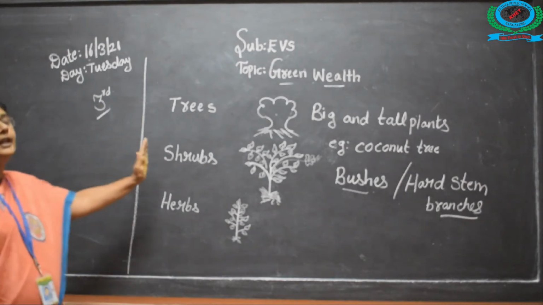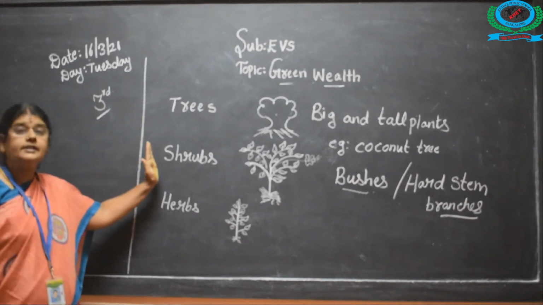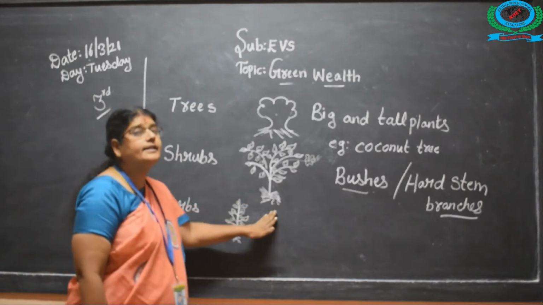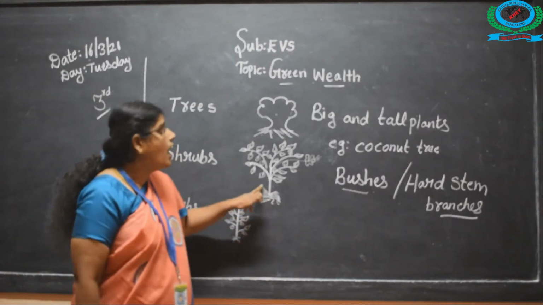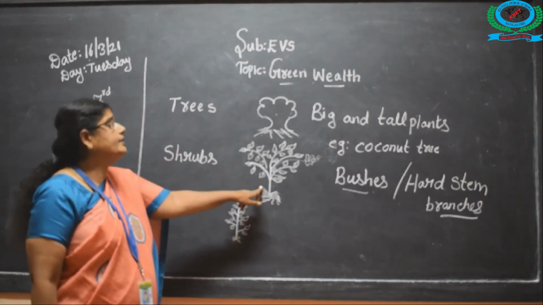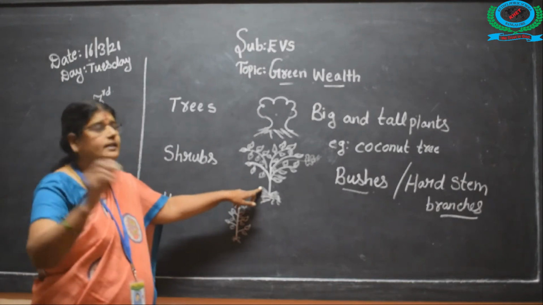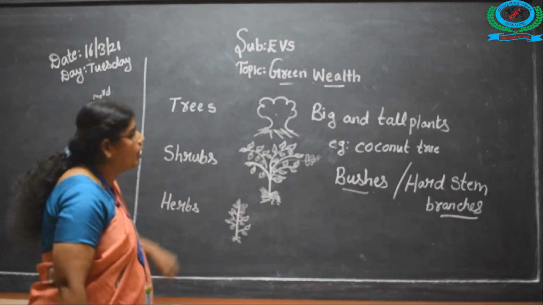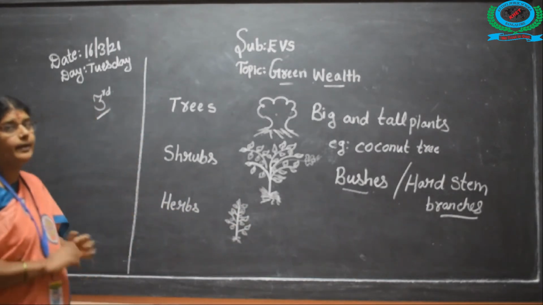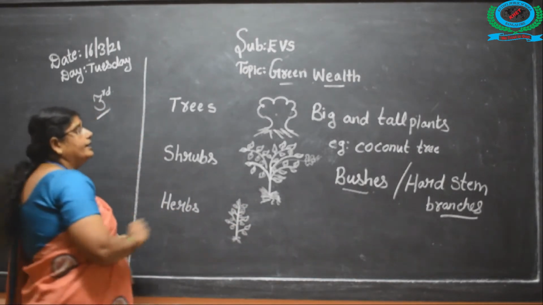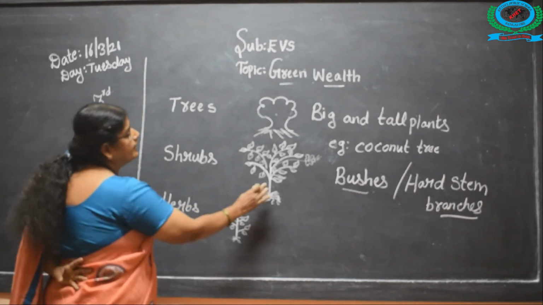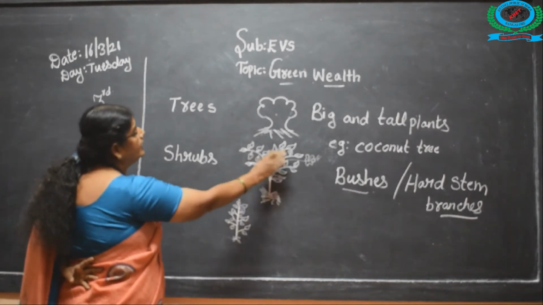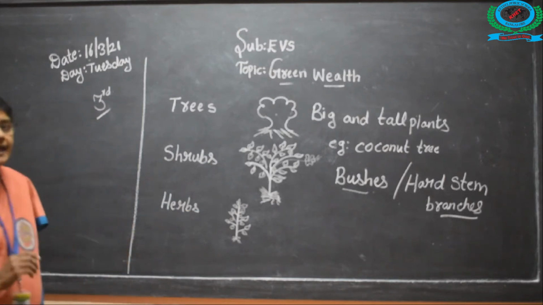And now you can observe shrubs. Shrubs have hard stem. It has hard stem, it is small. It will be very small. The plant will be very small and it will be bushy type. See, in that small plant, you can see many bushy type and many branches.